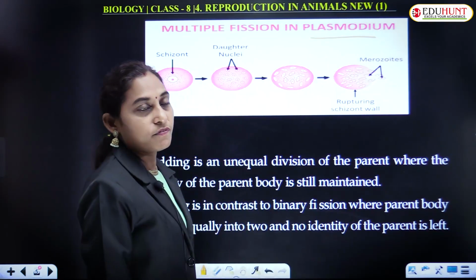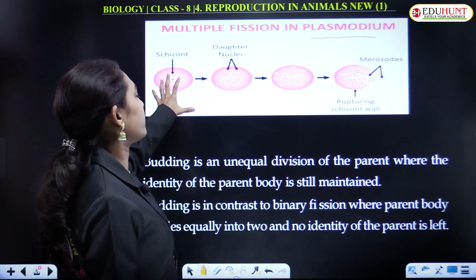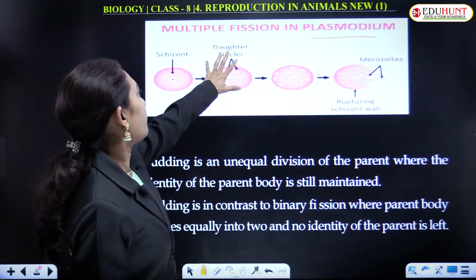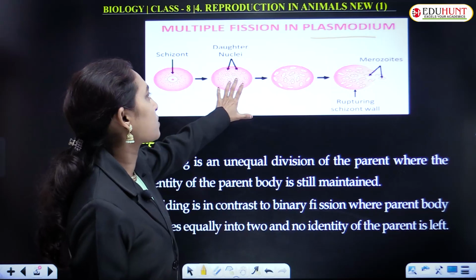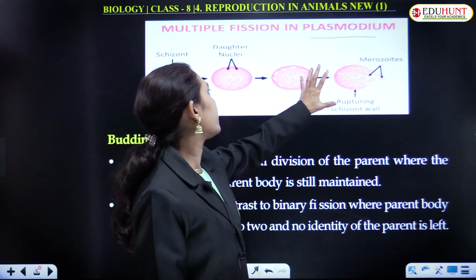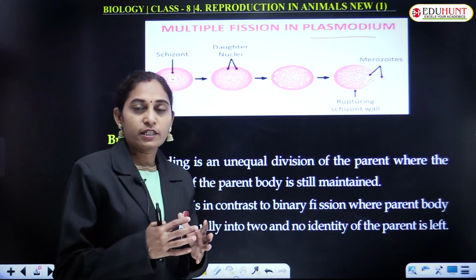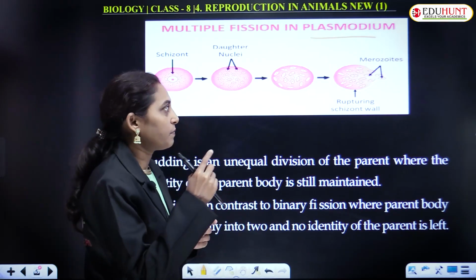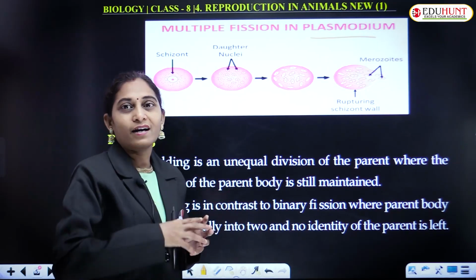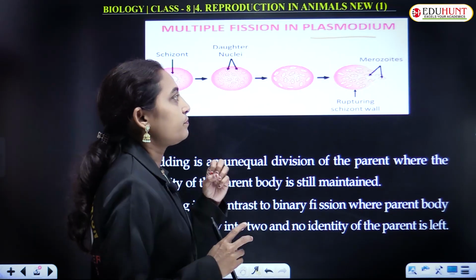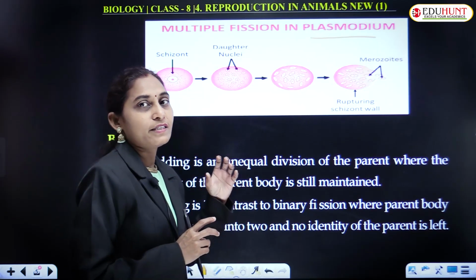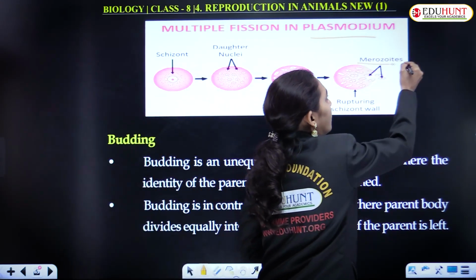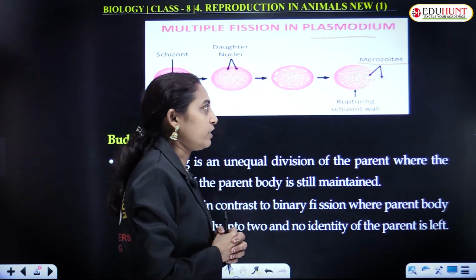In this multiple fission, a single schizont, a cell which is undergoing the division, produces a number of daughter nuclei, and a certain amount of cytoplasm surrounds each nucleus, and it develops a small layer around it, and each piece or each fragment here acts as a merozoite, which is a new individual.